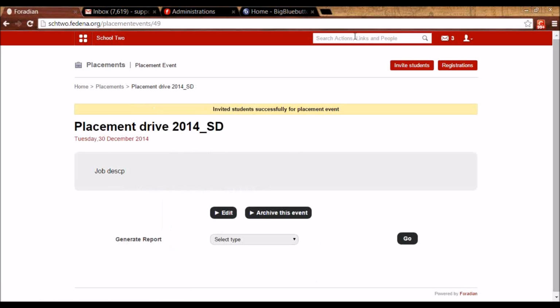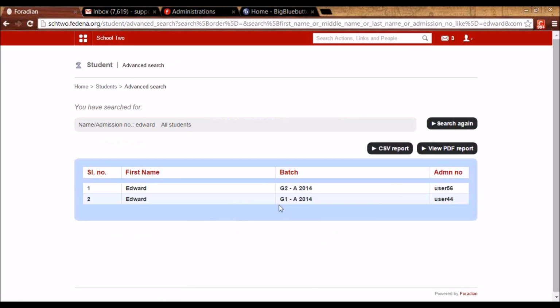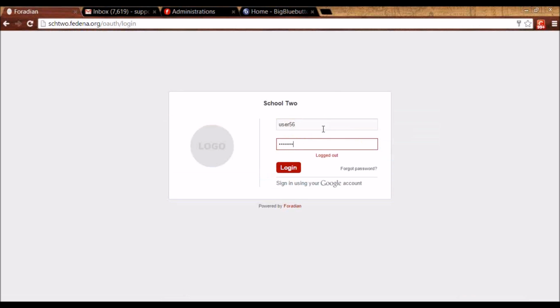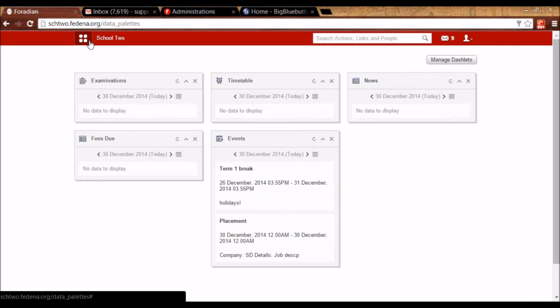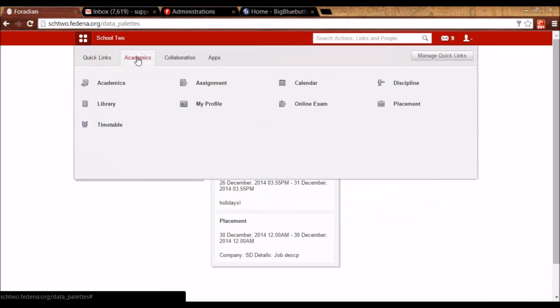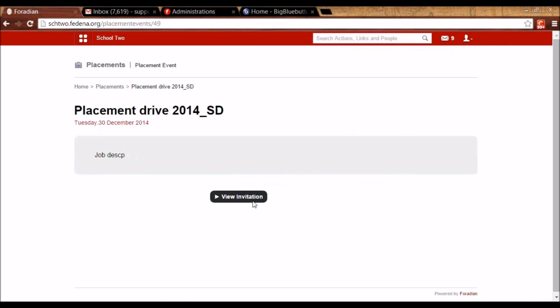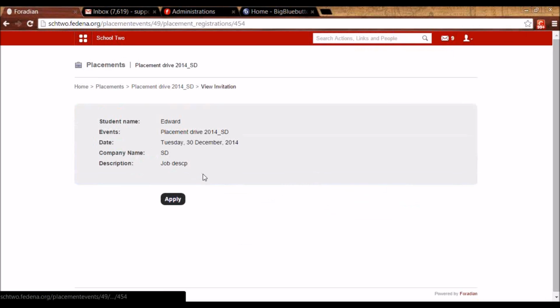And once this is done, I can log in as one of the students. Let me just see the admission number of the student. So I've logged in as a student. I can go to academics. I can go to placement, and I will see the relevant placement here. So this is the one that I just created. I can click on it, and I can view the invitation. So here the job description will be appearing. It shows what is the date on which the interviews and the tests will be happening, and I can apply for it.